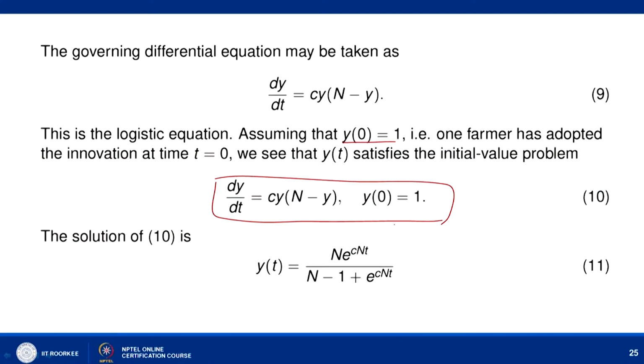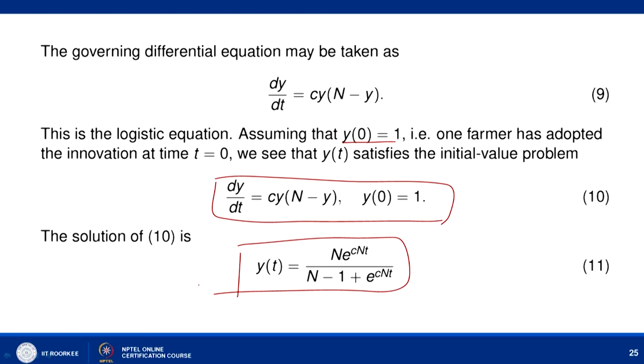So, it means that at the beginning we are assuming that there is a farmer at time t equal to 0 who has already adopted the innovation. So, y(t) will satisfy the following initial value problem: dy/dt = C y (N - y), y(0) = 1. I am not solving it again, and I assume that you please follow the solution procedure, and you can write down that the solution is given as y(t) = N e^(CNt) / (N - 1 + e^(CNt)).